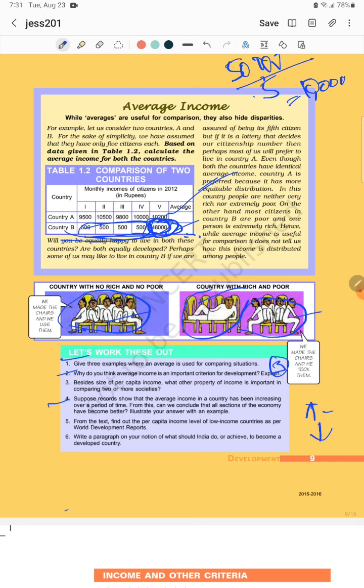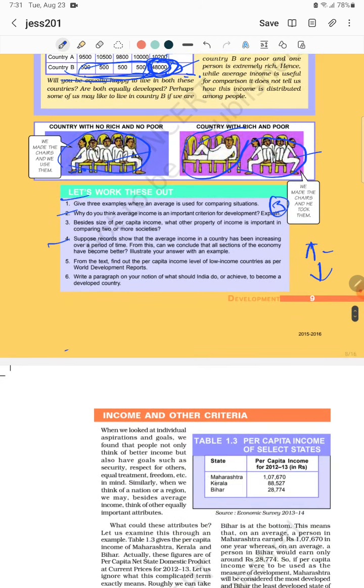So on the very next page you will find the data of Maharashtra, Kerala and Bihar. Here you will find that the data of Maharashtra and Kerala shows that there are other factors which also need to be analyzed before arriving at a conclusion. If I explain this page, you will understand what I told in question number 4. Okay, then we will come to question number 5.